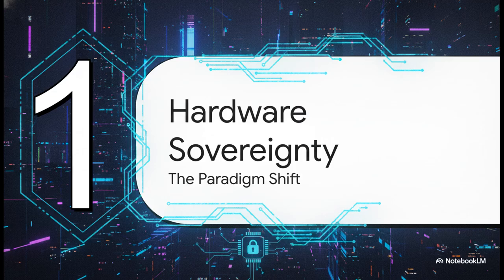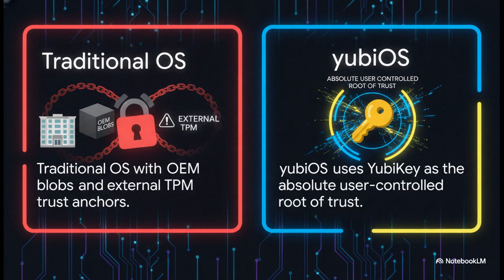Section 1. The hardware sovereignty vision, the paradigm shift. Now, in conventional architectures, your trusted platform module, the TPM, serves as the primary hardware anchor, right? But here's the catch. Because it's integrated by the OEM and managed through closed-source firmware blobs, it's a trust anchor you can never fully verify yourself. yubiOS completely flips this equation. It requires owner-signed kernels and elevates the YubiKey to act as the absolute user-controlled root of trust at literally every single layer of the stack.